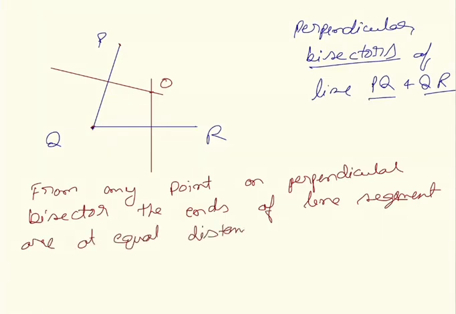It means that this P and this Q are always at the same distance from O. So OP and OQ will be of the same length, and we can write OP is equal to OQ.